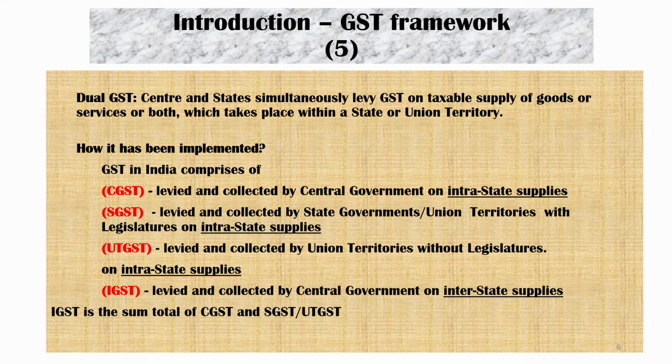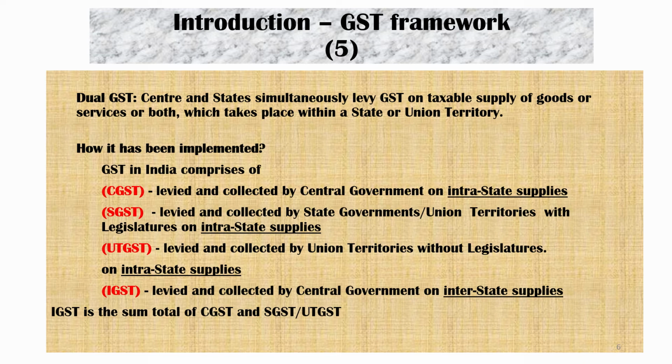IGST is levied and collected by central government on interstate supplies. Interstate supplies means when the goods move out of the state. If I am going to sell the goods from Karnataka to Gujarat, or Karnataka to Mumbai, then it is an interstate transaction. It is governed by IGST, Integrated Goods and Service Tax. IGST is the sum total of CGST, SGST and UTGST. Or IGST is the sum total of CGST and SGST or UTGST.